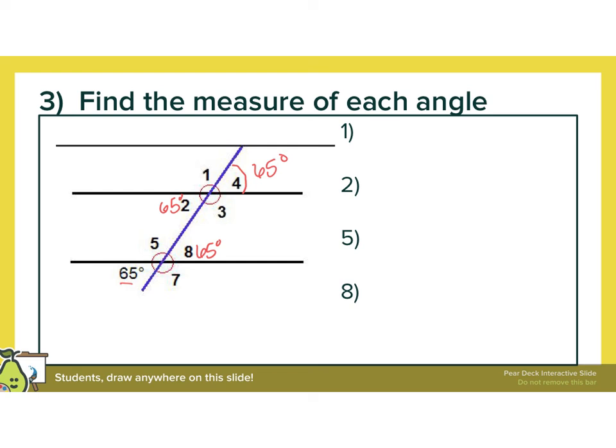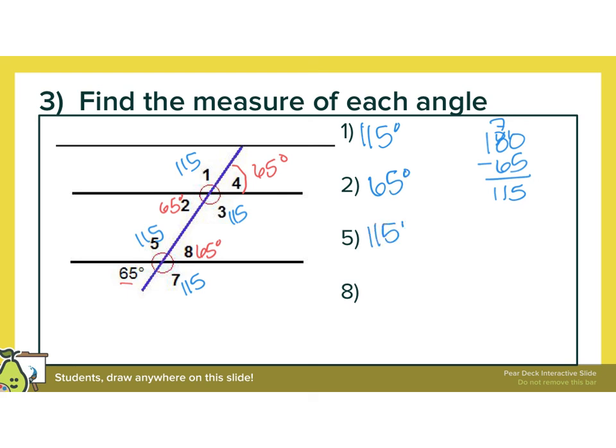Now, what's the other one? 180 minus 65 will be 115. The rest of them are 115. What was asked for? Angle 1, angle 2, angle 5, and angle 8.